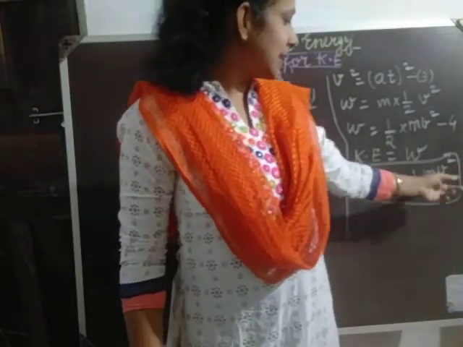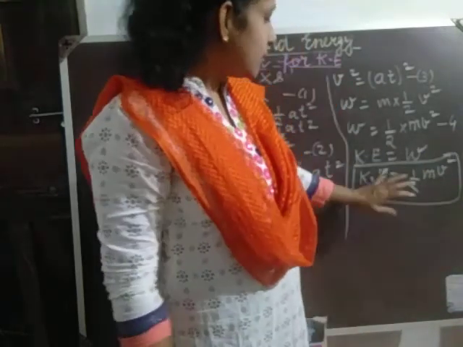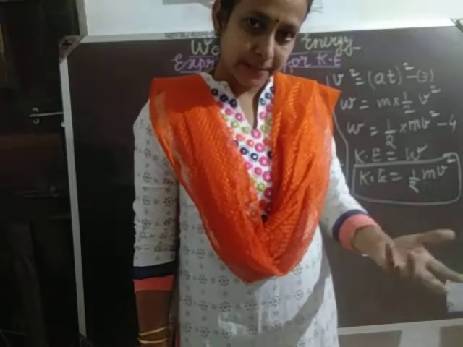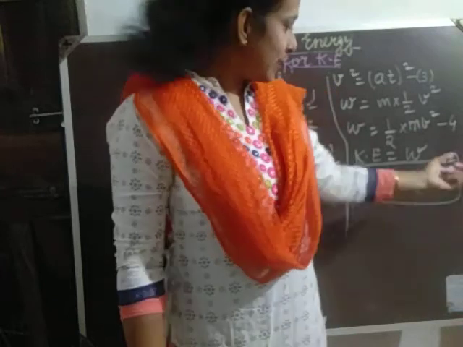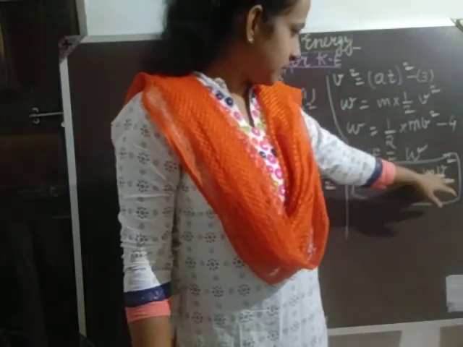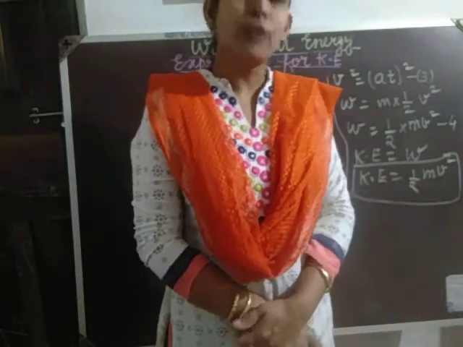Here you can see that kinetic energy is directly proportional to the mass, as well as directly proportional to the square of the final velocity. If the mass of an object is doubled, the kinetic energy will also be doubled, whereas if the velocity is doubled, the kinetic energy will become 4 times.